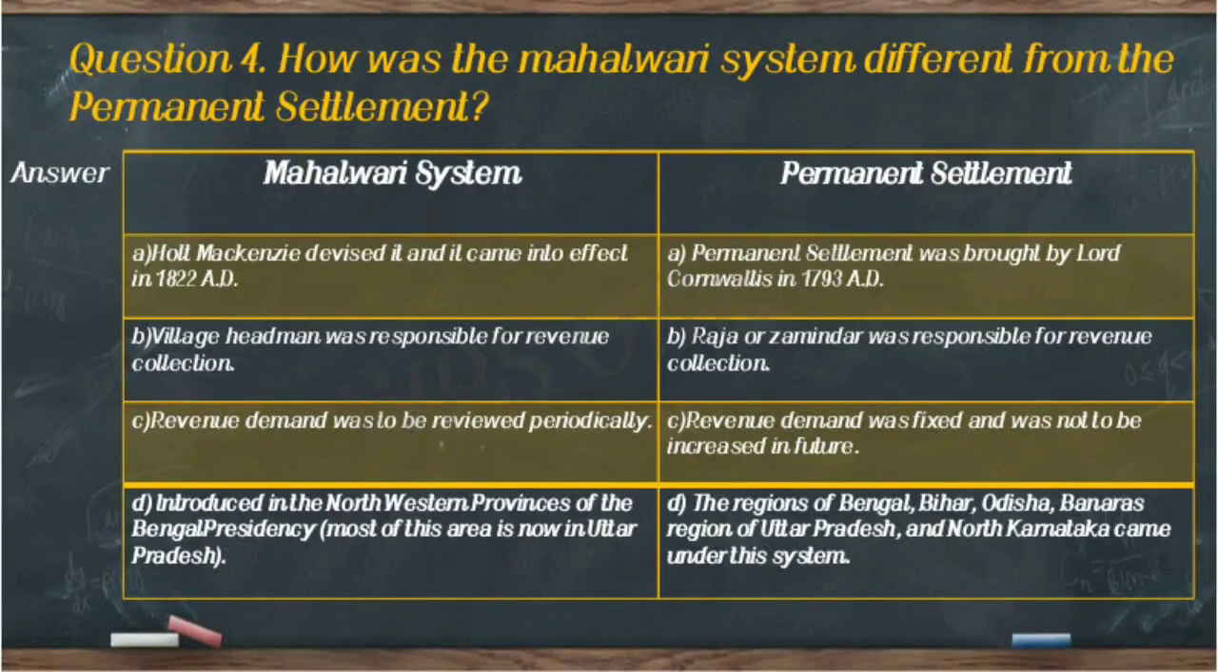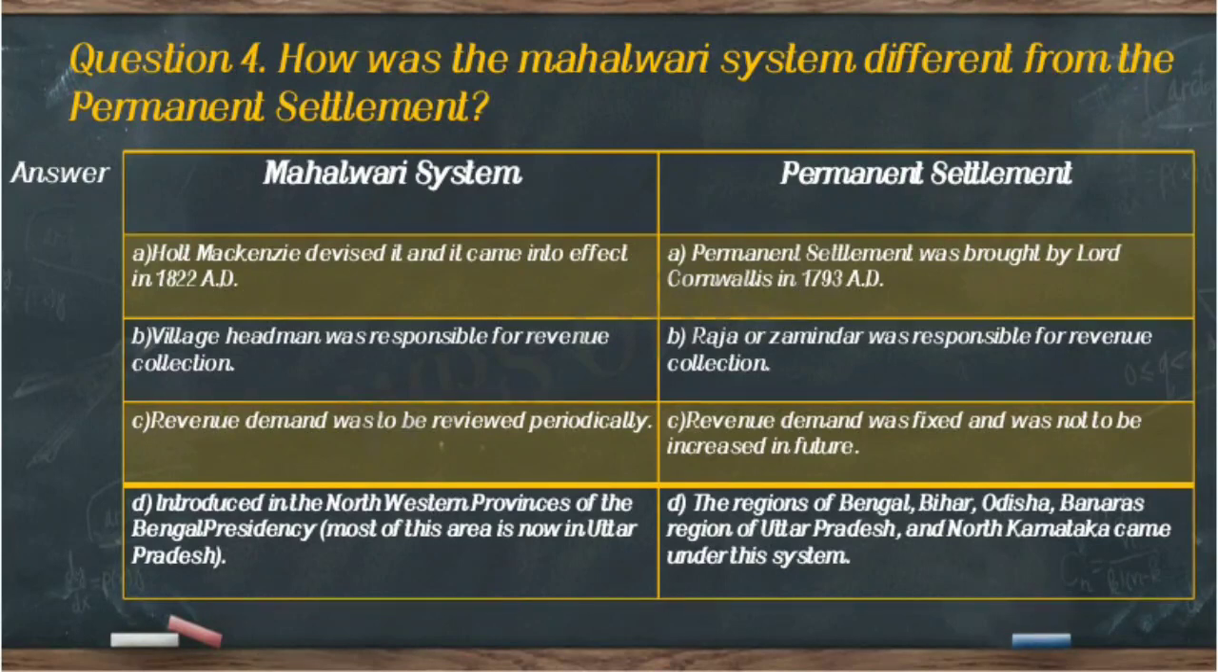So in the column of mahalwari system, you have to write mahalwari system A, Holt Mackenzie devised it and it came into effect in 1822 AD. Now in the column of permanent settlement, you have to write permanent settlement A, permanent settlement was brought by Lord Cornwallis in 1793 AD.